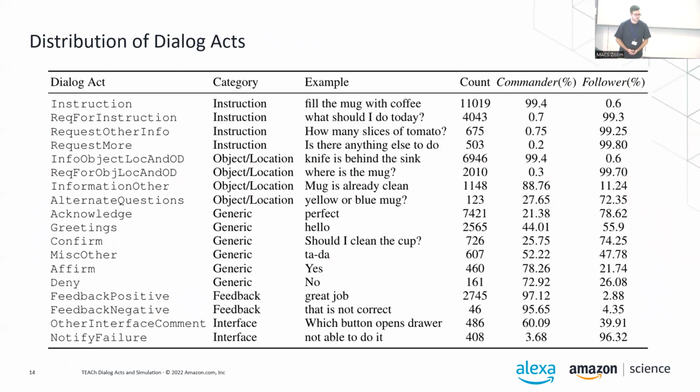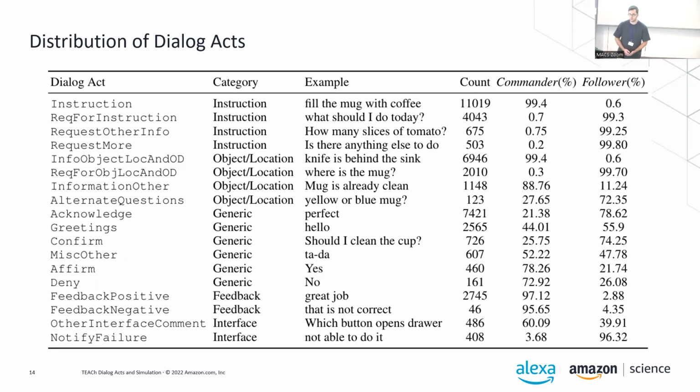Originally, we started with 24, but there was some confusion, so we narrowed it down and consolidated them to 18. Around half of these are generic dialog acts that have been used frequently before, like greeting, confirmation, acknowledgement, and so on. But we also added around 10 or so task-specific ones that are about sharing and requesting instructions or sharing object and location information.